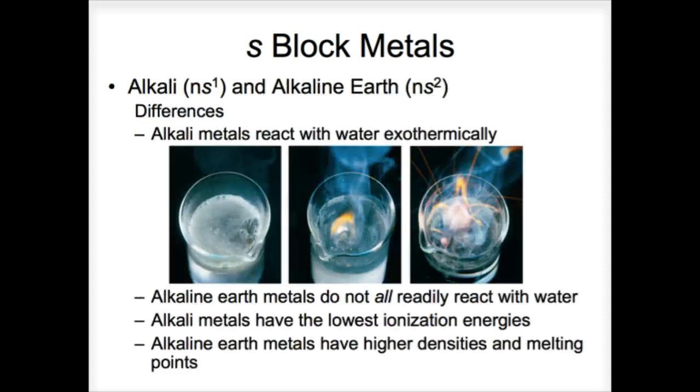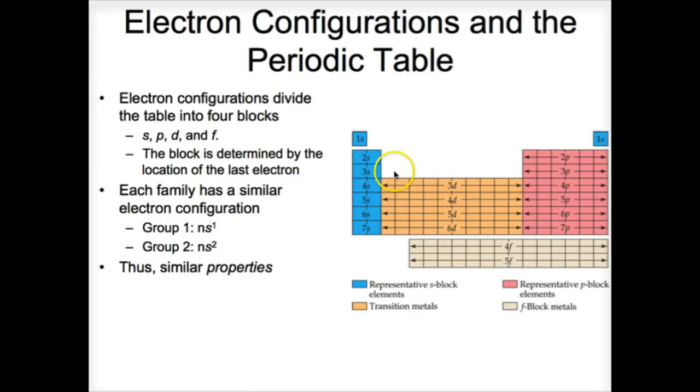The differences were also what you observed in that the alkali metals behaved exothermically when they reacted with water. The alkaline earth weren't quite as exothermic, but they all behaved the same way in that they reacted with water, producing hydrogen gas.